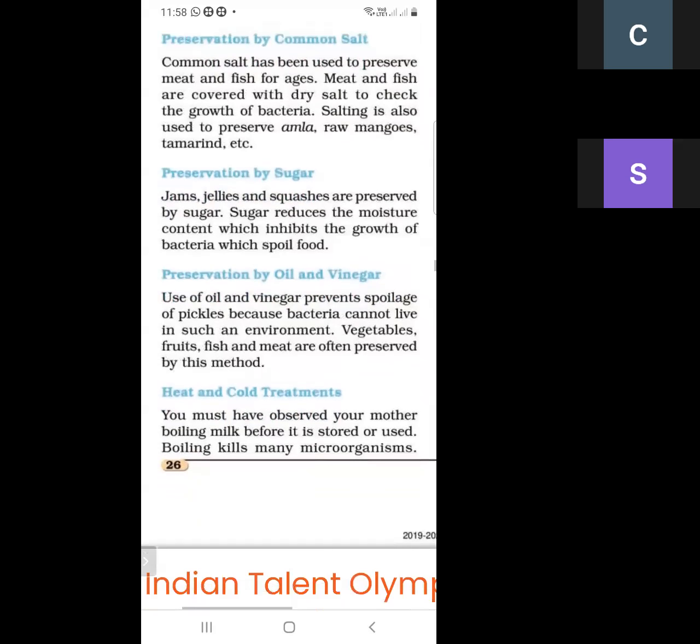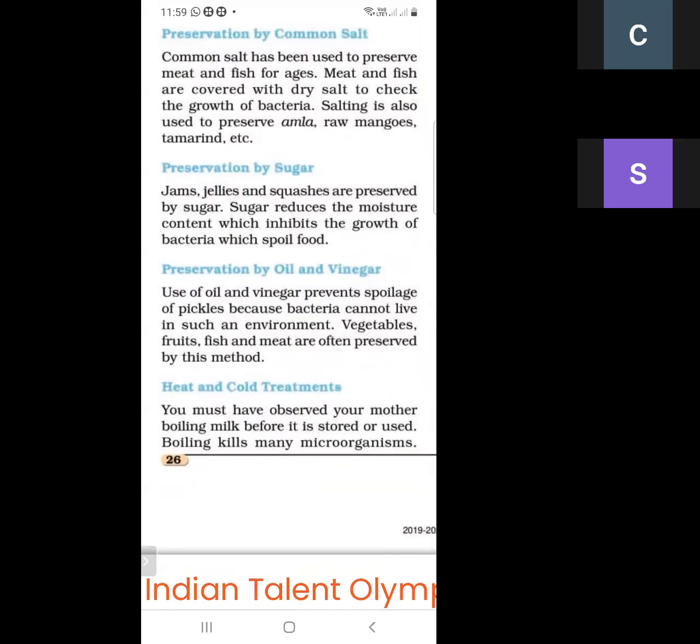Next is preservation by oil and vinegar. As we know, oil and vinegar are materials used to preserve food. Oil is used in pickles, and vinegar is also used in pickles, because bacteria cannot live in such an environment. Vegetables, fruits, fish, and meat are often preserved by this method.